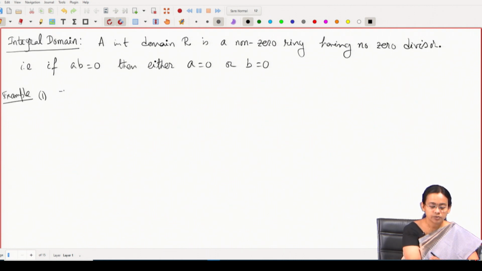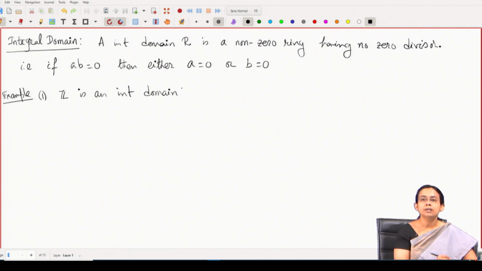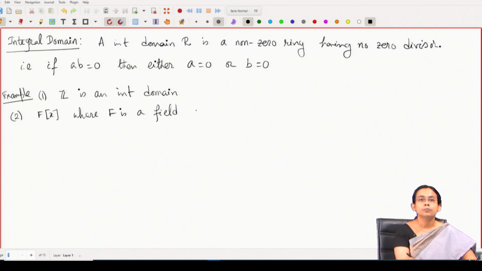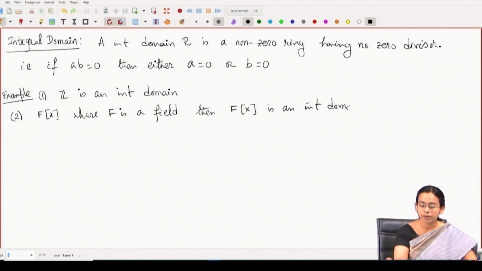So, Z is an integral domain as we do not have any zero divisor in Z. And apart from Z, if I consider the polynomial ring F[x] over a field, where F is a field, this polynomial ring over a field is in fact an integral domain, because if you multiply two non-zero polynomials, then their product can never be the 0 polynomial. So, if F is a field, then this is an integral domain.